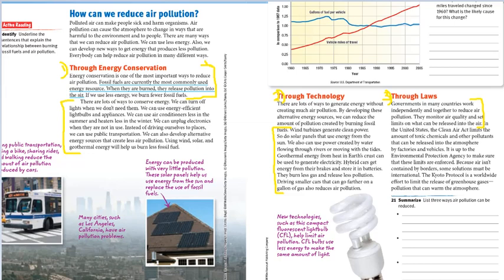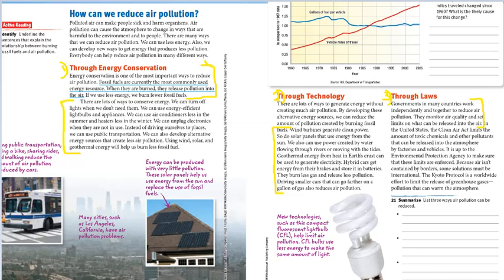As well, you can generate energy without creating much air pollution, because we need energy on a daily basis. How can this happen? As we took in previous lessons, we can do this by developing technology for alternative energy resources.